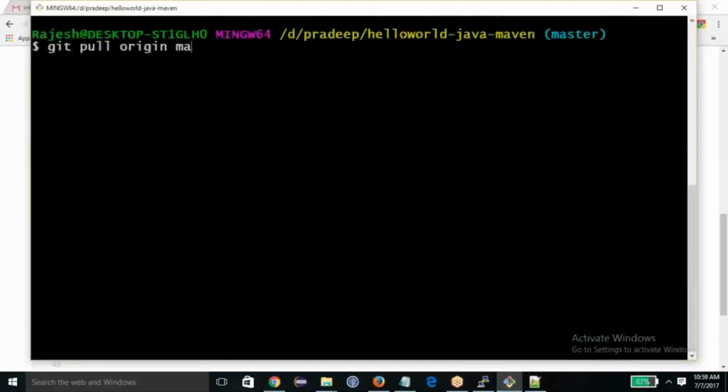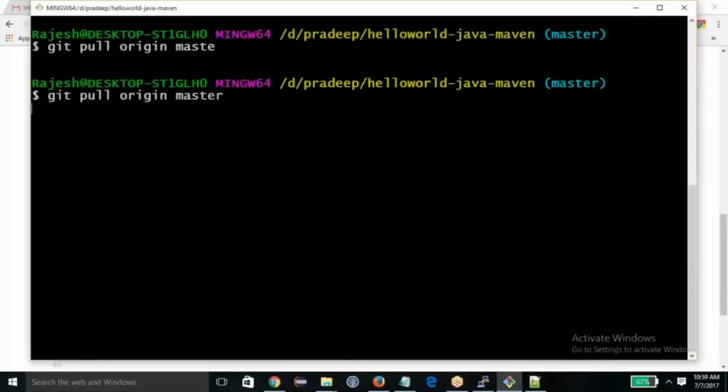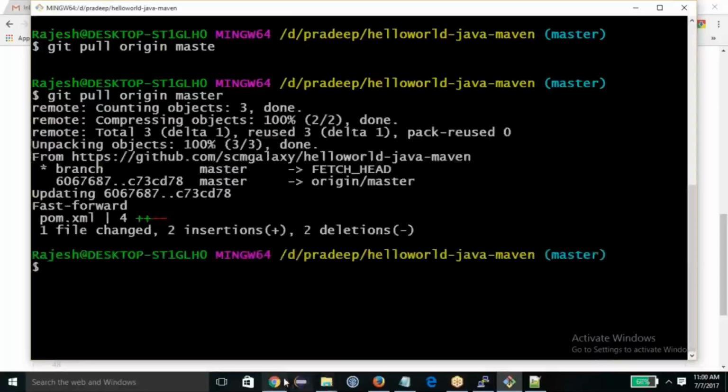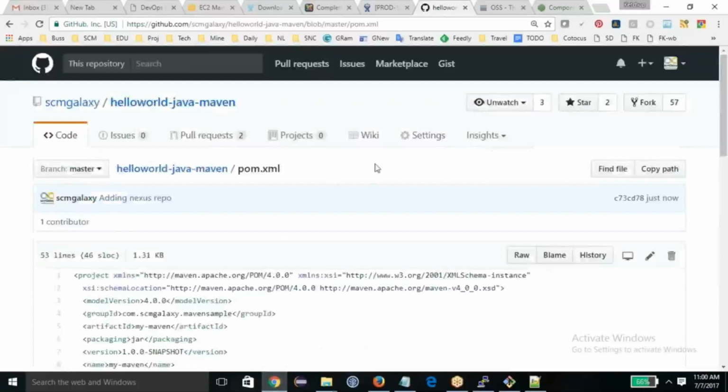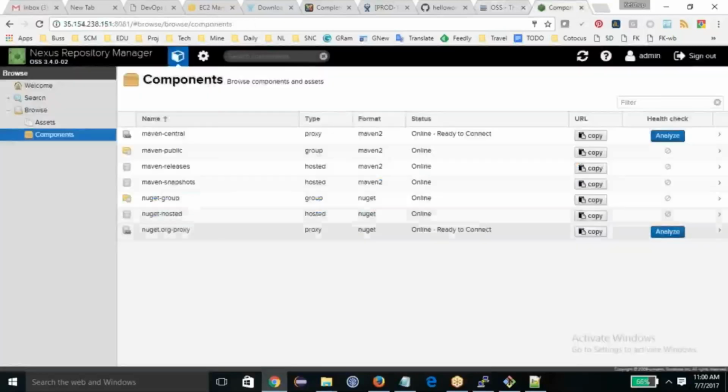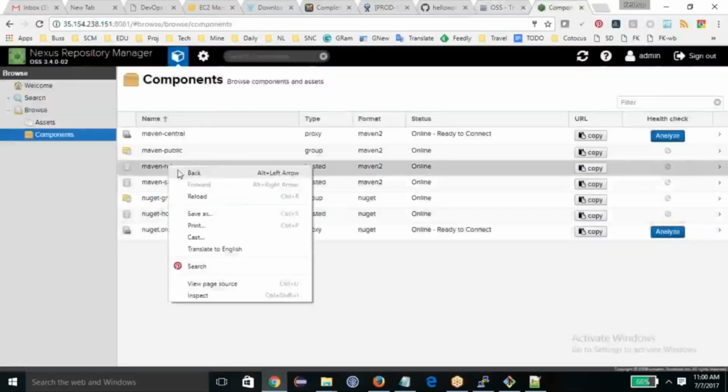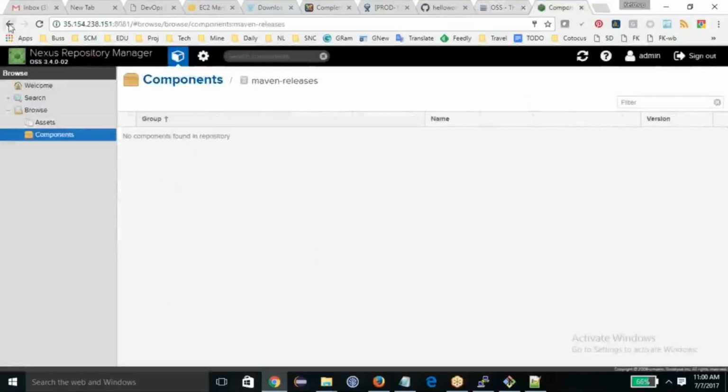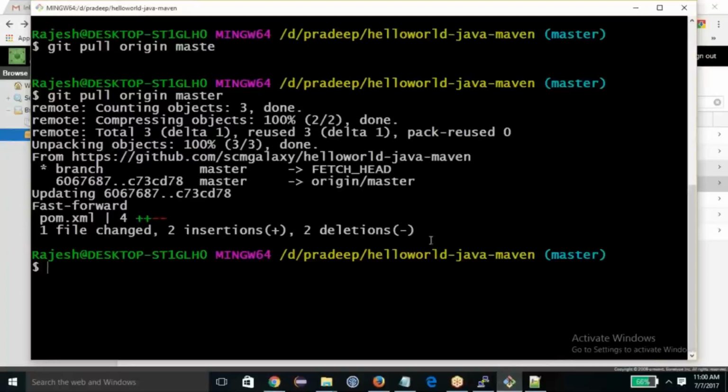Now I will go and get this done. git pull origin master. I'm pulling the data which I changed online, and I got it done. Before running this deployment, before uploading the artifact to the Nexus, I will show you whether it is empty or not. Let me open it, and let's see that there is no artifact. There is a snapshot, there is no artifact. So now I am going to run mvn deploy, which will copy the package to the Nexus. That's the command to copy the package to the Nexus.